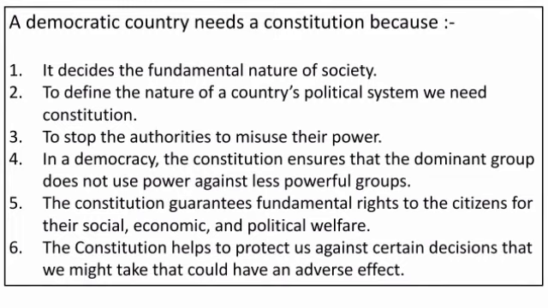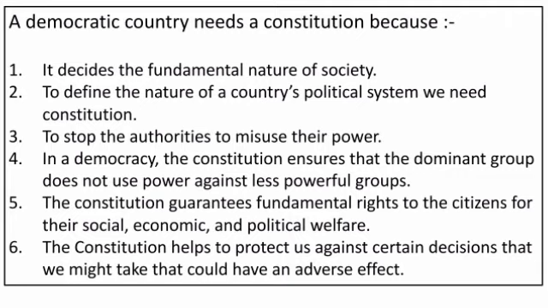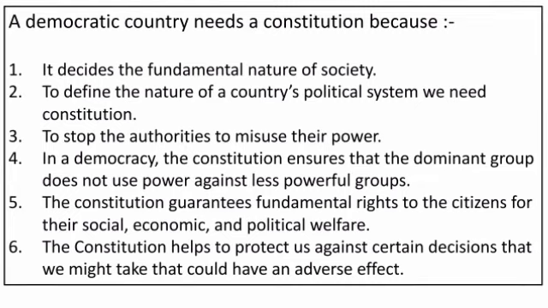Point number 3, to stop the authorities from misusing their power. Children, those people who are in a position, politicians and other people in higher posts, can misuse their authority and power. But here the constitution stops them, because constitution puts limits on these people. See point number 4.